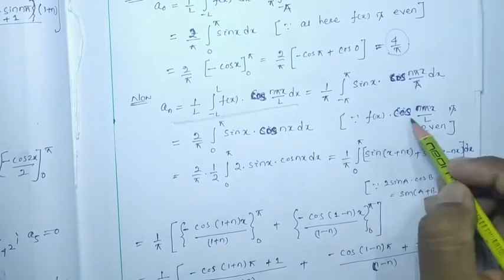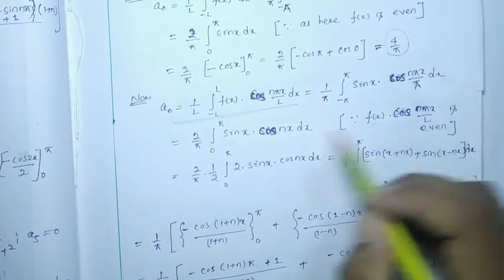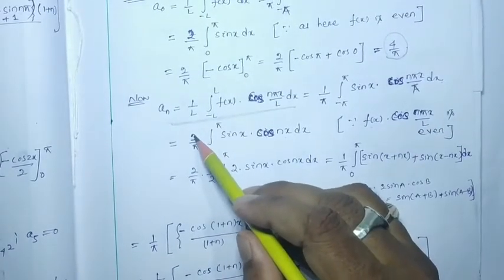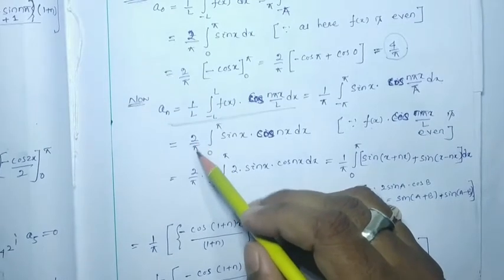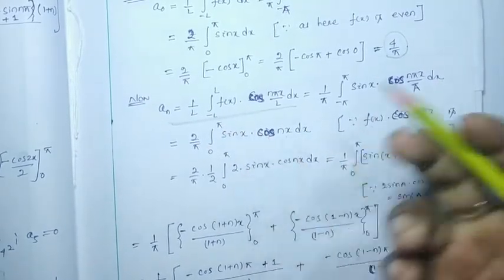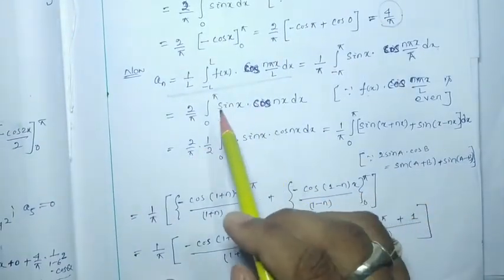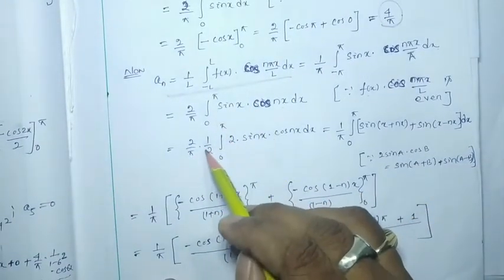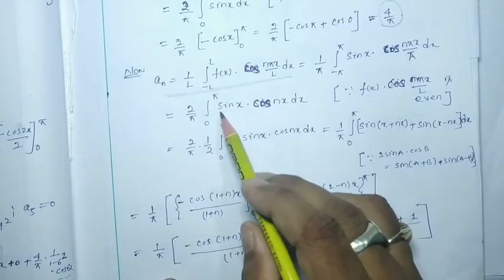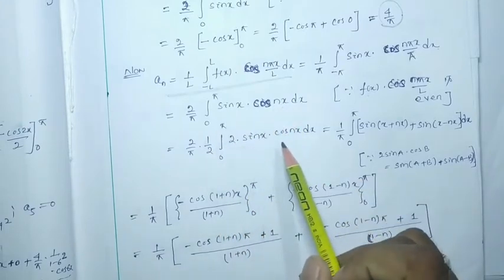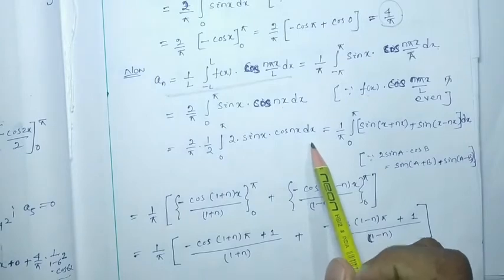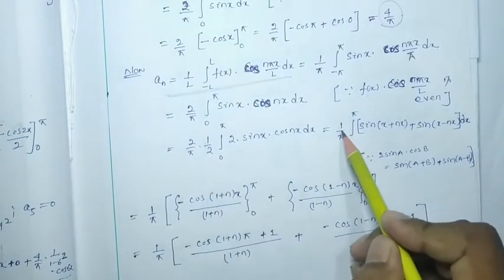As f(x) cos(n pi x/l) is even, only for that we can write 2/pi integral from 0 to pi. This we know, no problem. Now with 2/pi, if I multiply by 2 here, I can divide by 2, so it will be 2 sin x cos nx dx, and the 2 got cancelled, so it will be 1/pi.